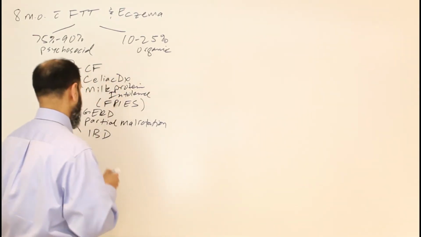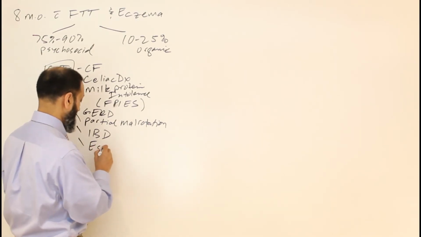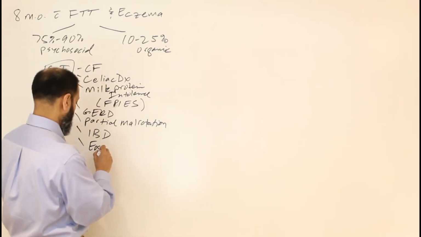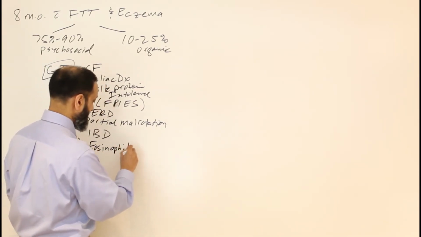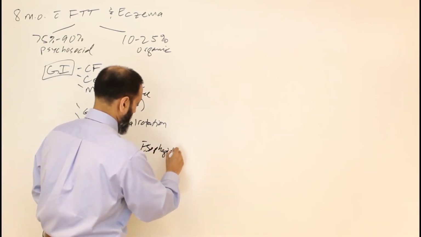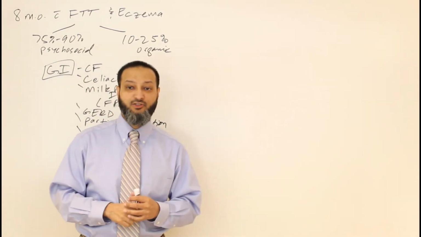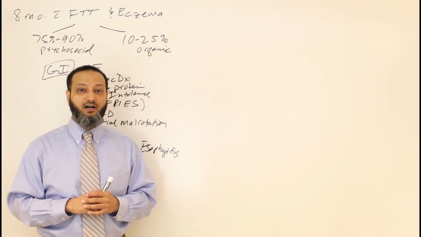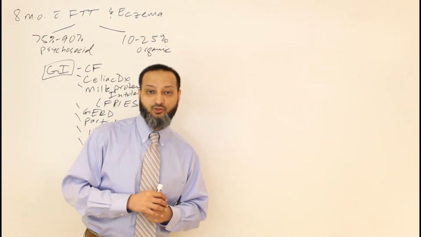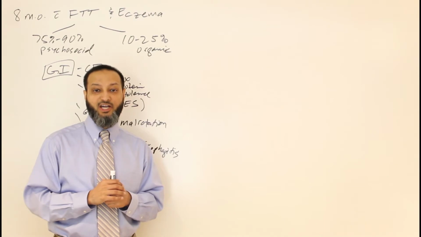And then also in a little bit older child, you might think about eosinophilic esophagitis or eosinophilic enteropathy, where it's basically bad food allergies and different allergens will cause you to have issues with absorption. So you can have inflammation with eosinophils in your esophagus and in your GI tract.